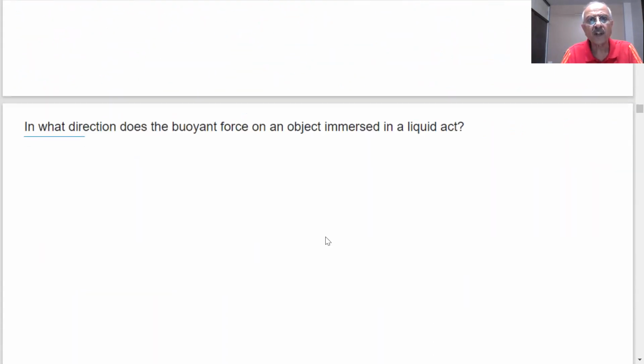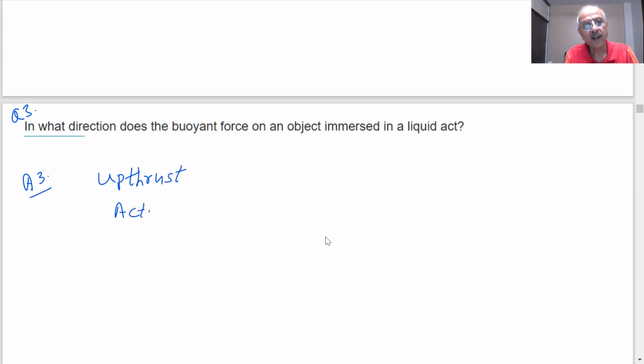In what direction does the buoyant force on an object immersed in liquid act? Question number 3. What direction is the buoyant force acting, students? Upward direction. That is why it is called upthrust. Upthrust is always acting in upward direction. Why does it act in upward direction?